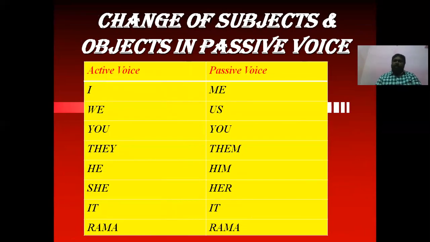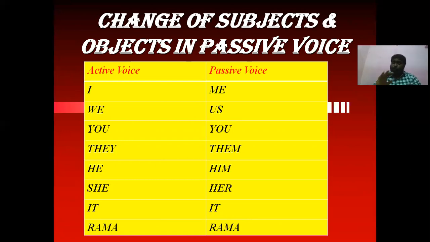Okay, right. Now let us see the most important thing, the change of subjects and objects. How do the pronouns change from active voice to passive voice? Nouns will not change when we change a sentence from active voice to passive voice. If in active voice Rama is there, in passive voice also we use Rama. If in active voice we have Gopi, in passive voice also we will have Gopi. If we have dog, in passive voice also we have dog itself. It will not be changed. Only the pronouns will change.